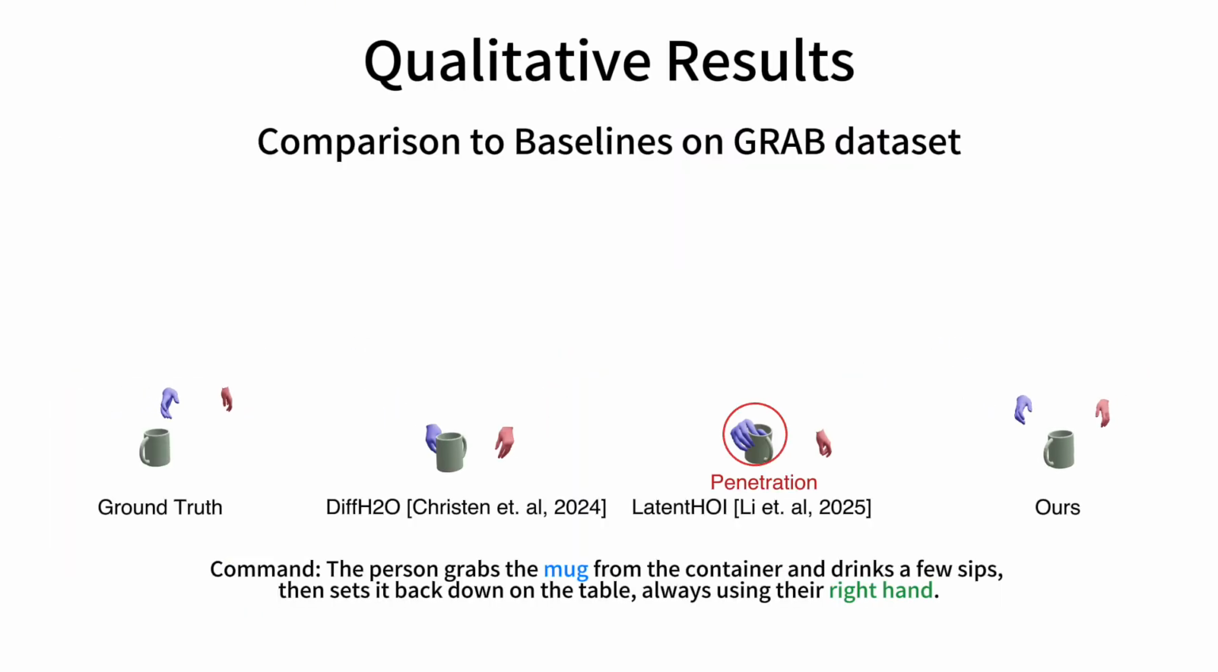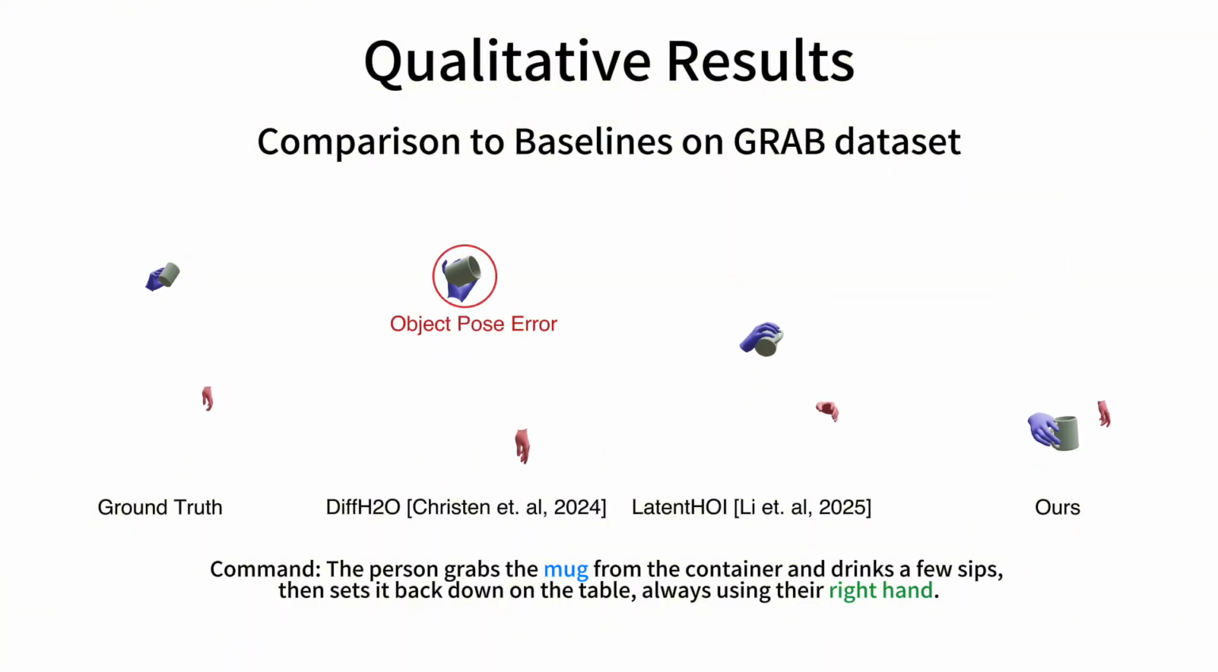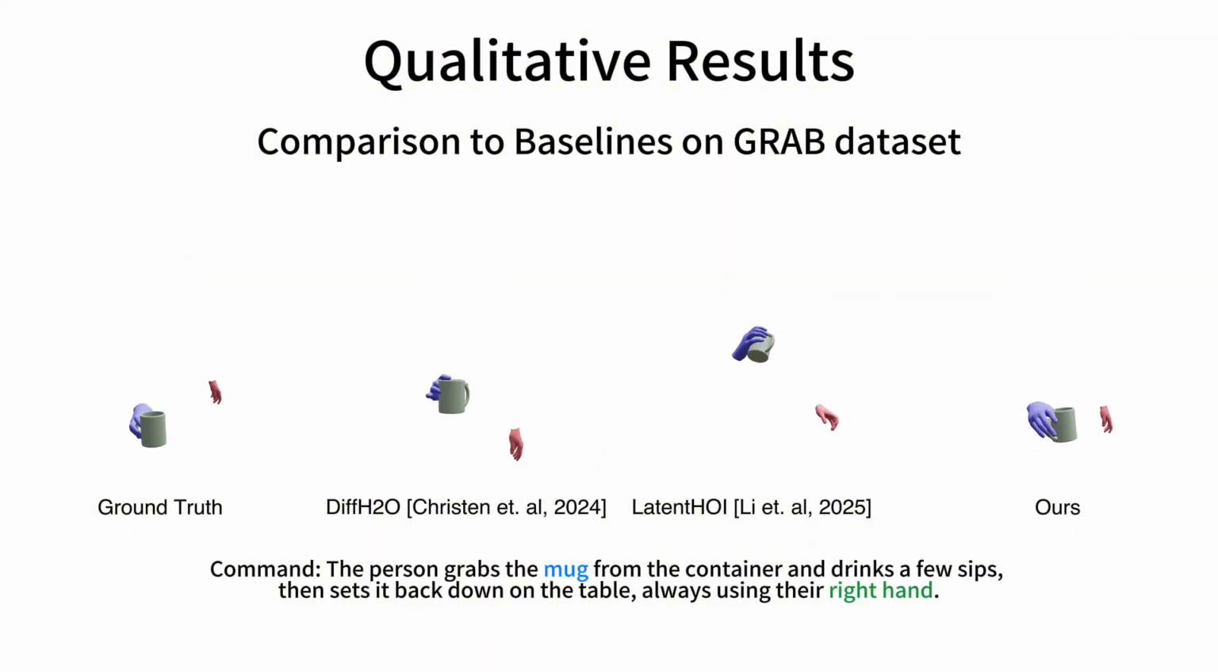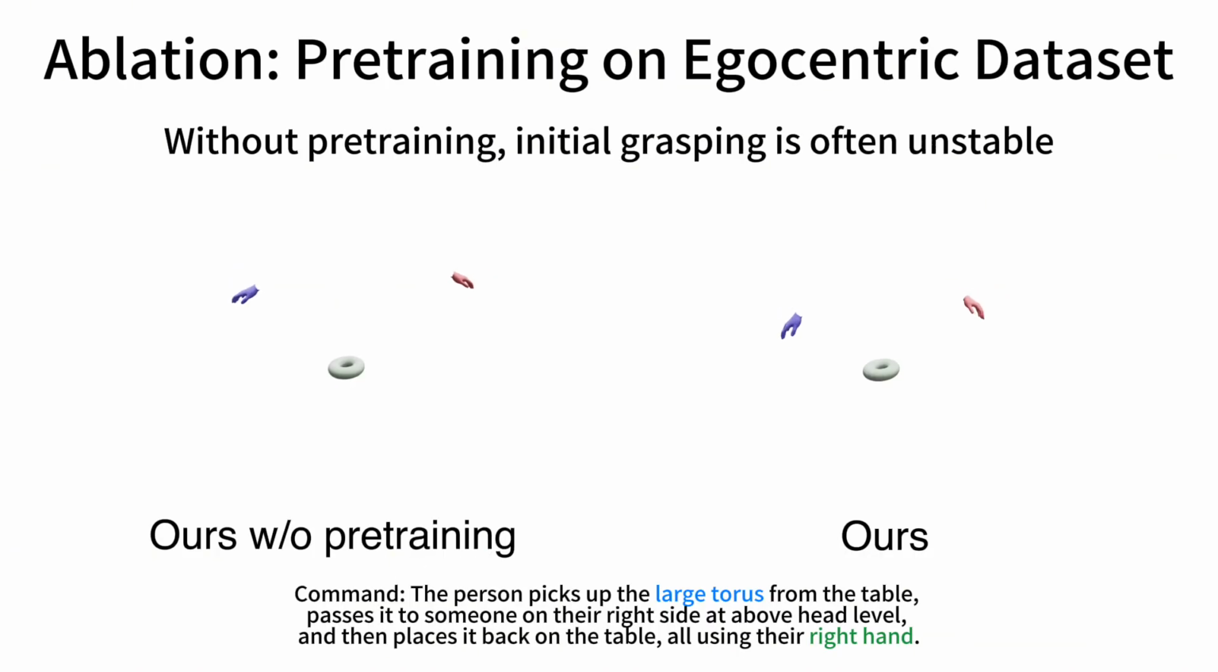We evaluate the generated hand-object trajectories on the GRAB and HOT3D datasets. Compared with state-of-the-art methods, FlowHOI achieves superior geometric consistency and stronger text alignment performance. In our ablation study, we first show that leveraging a pre-trained grasping prior leads to significantly more stable grasps.